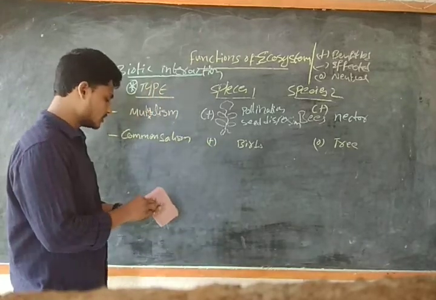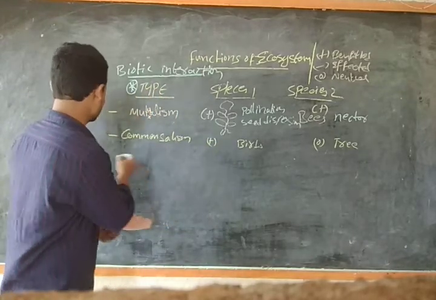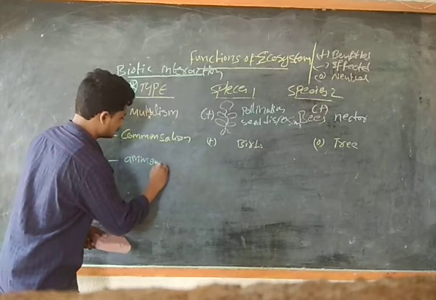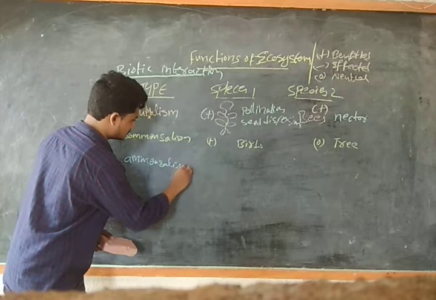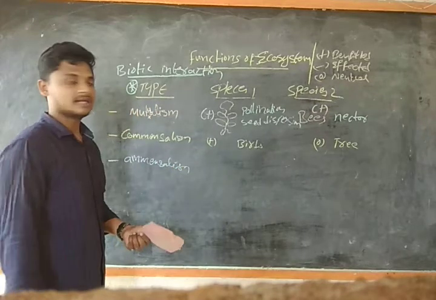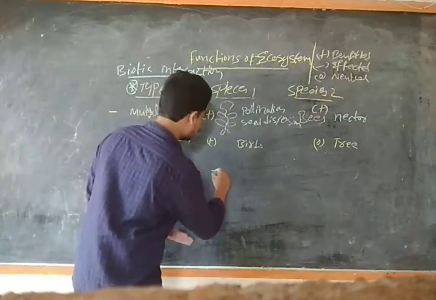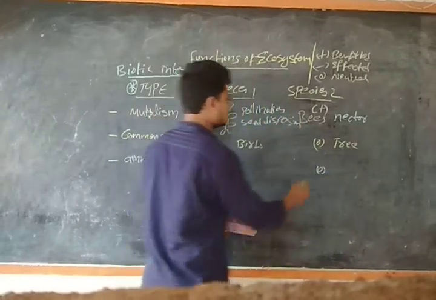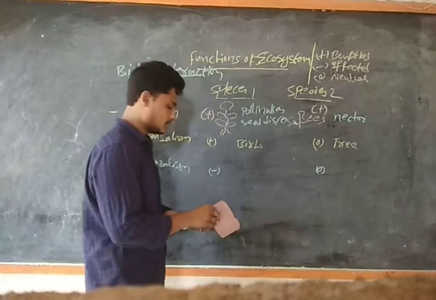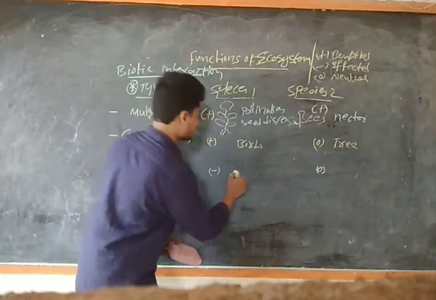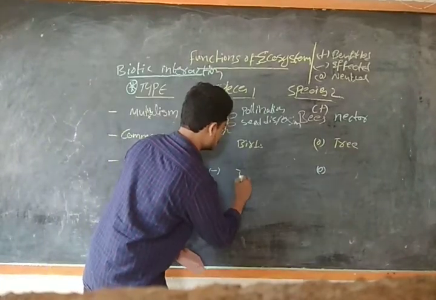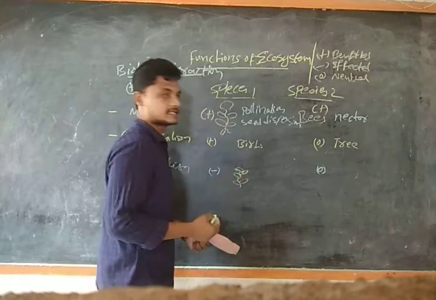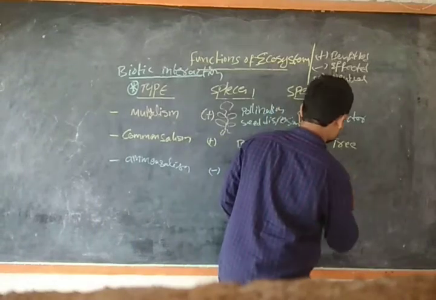Now we go for a few more things. Amensalism. In amensalism, one is affected and the other has no effect in the system. How does it take place? For example, small plants which live under a big tree.